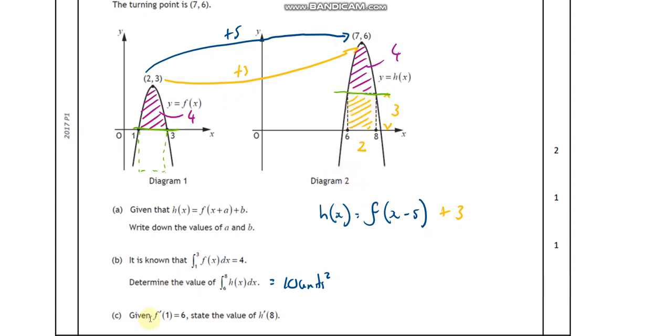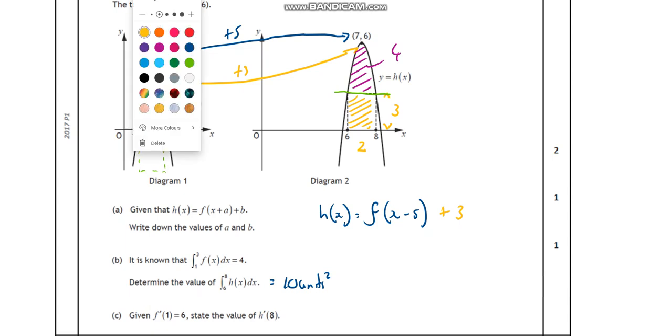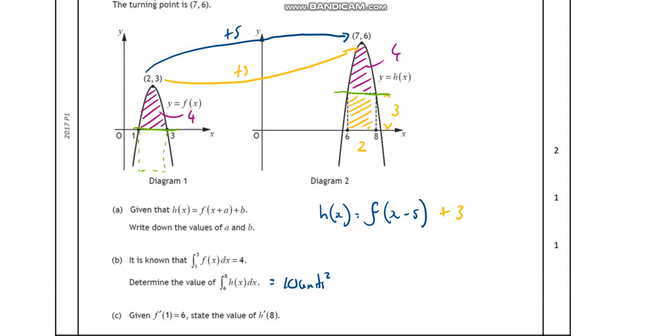And the next one, we're getting differentiation now as well. So given that f'(1) equals 6, show me h'(a). Okay, what does that mean then? So f dash is the slope. Okay, so at x is 1. I'll do this in another colour. What have I got left? Try a different colour. A goofy pink maybe.